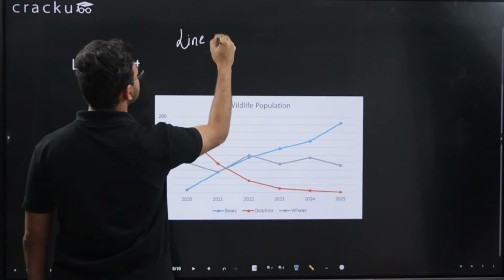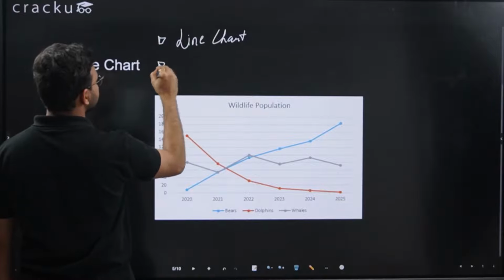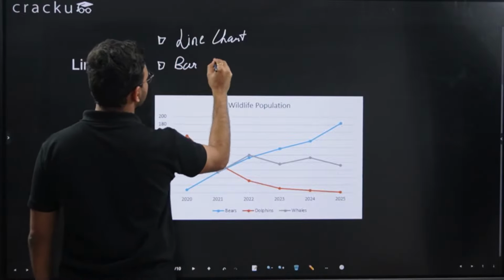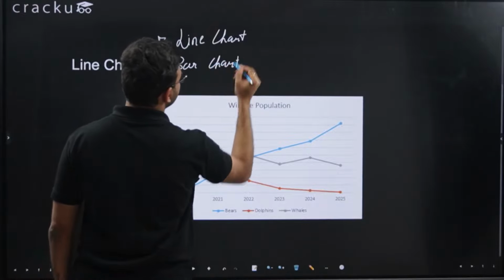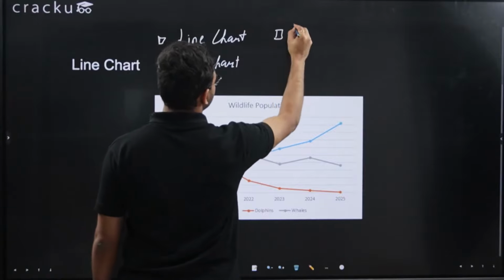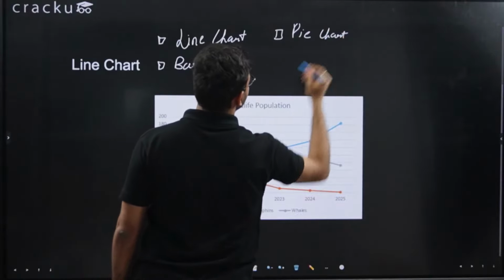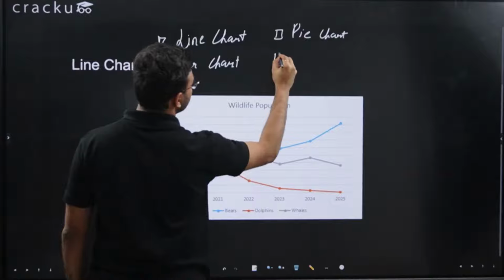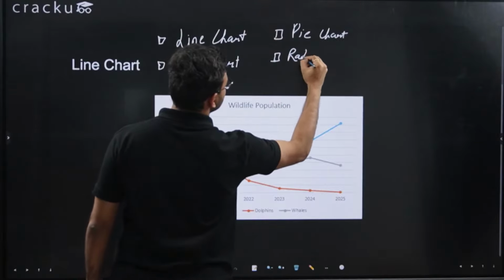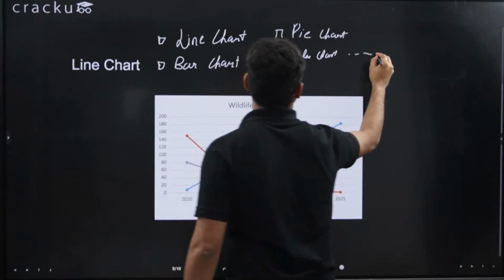We have a line chart, so this is one chart. Then we have a bar chart, and a radar chart. Firstly, let's discuss the important one, which is the pie chart. Then we have the radar chart as well. And honestly, there are infinite numbers of charts. There is no end to it.